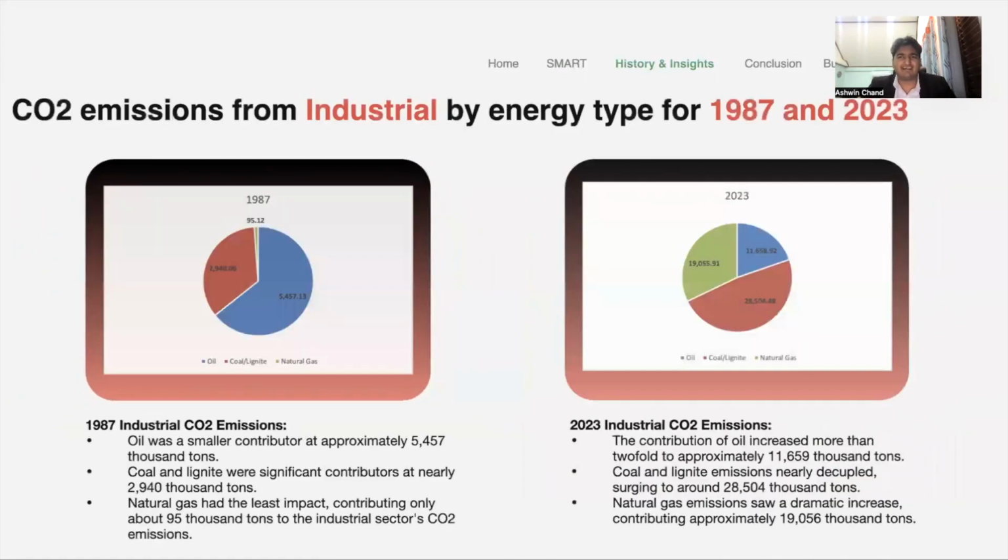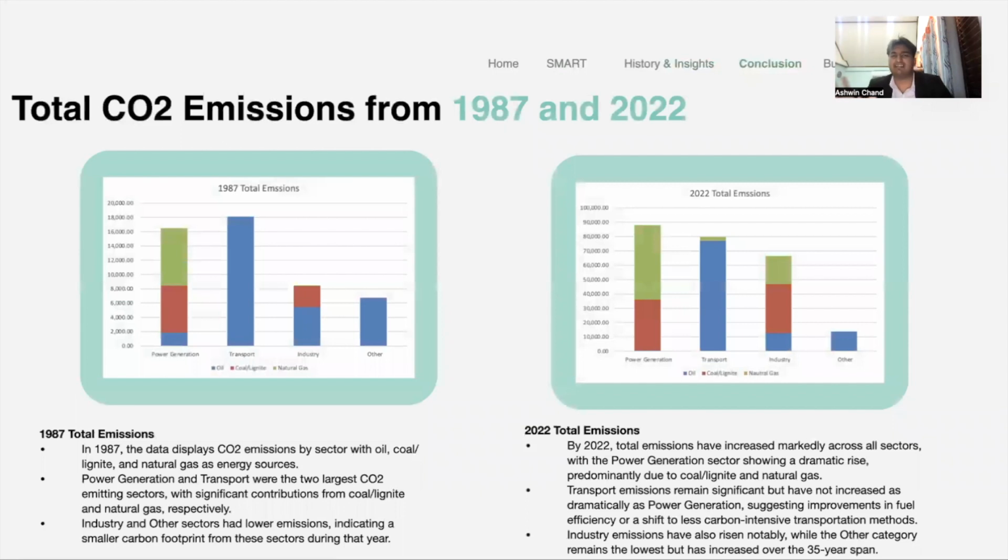Next is when we look at the industrial energy type by 1987 and 2023. First, it was just oil, coal, and lignite. But now there's natural gas, hence showing us a better future, but I don't know to what extent. Next, we look into carbon emissions from 1987 and 2022. This is the conclusion part.